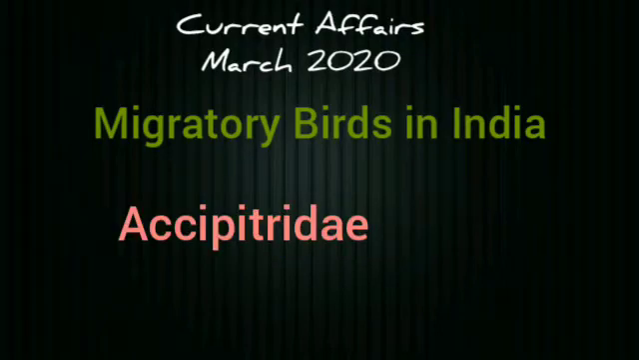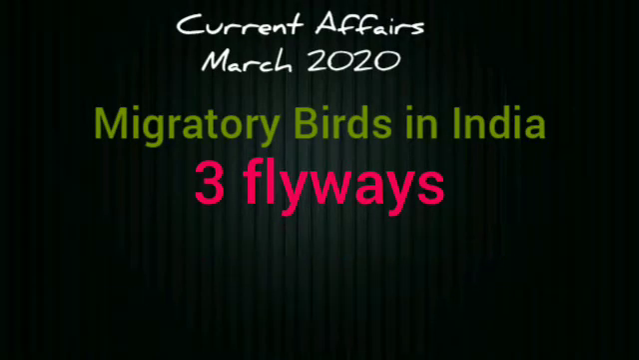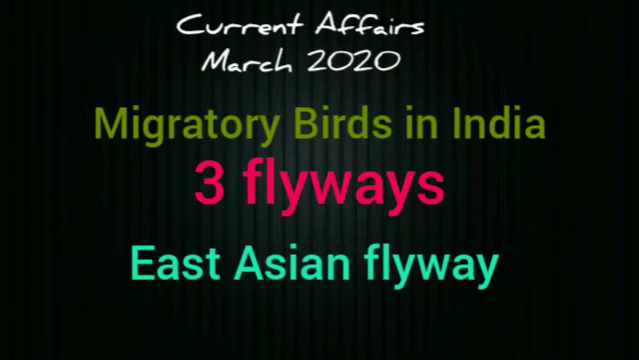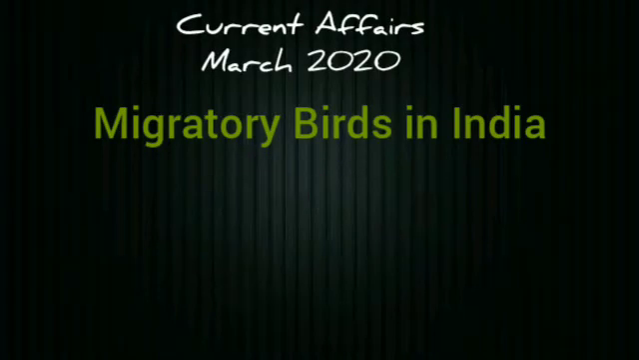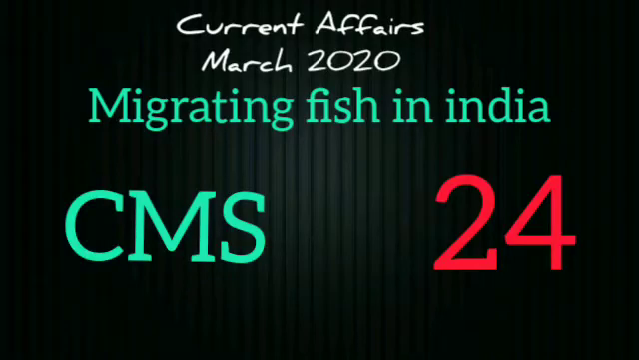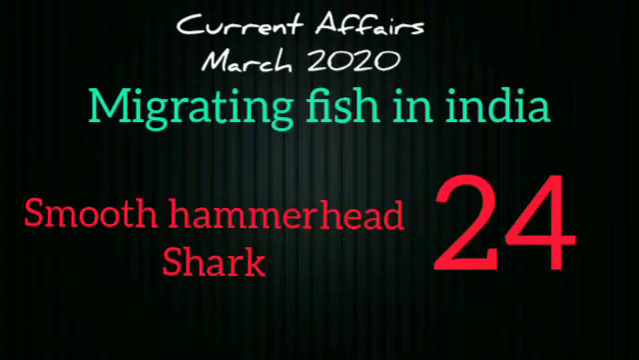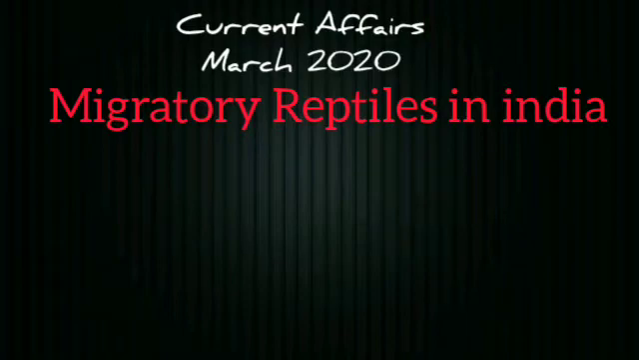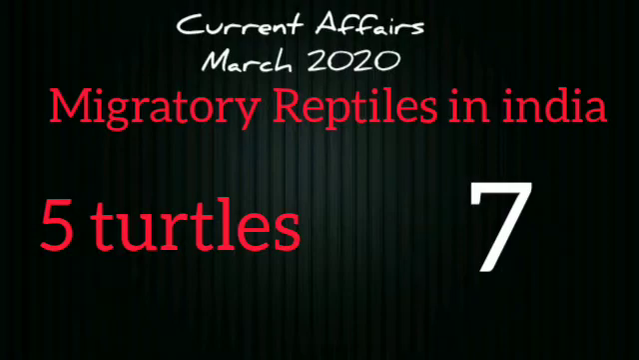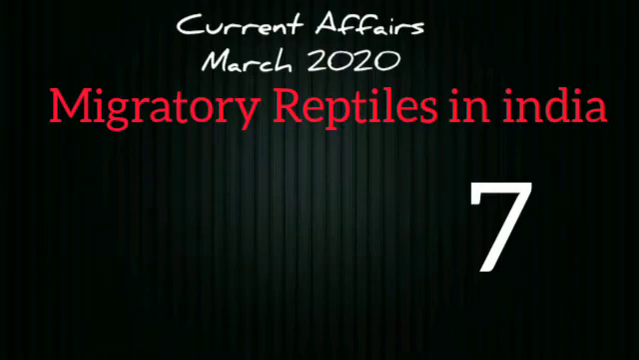And in our country we have 3 flyways. In those flyways, the flight paths are used by birds and they are the Central Asian flyway, East Asian flyway and the East Asian Australasian flyway. And now migratory fish. The total number of migratory fish species from India under the CMS now stands at 24. Recently, the Oceanic white-tip shark and the smooth hammerhead shark are the new additions into the list. And then migratory reptiles. We have 7 reptiles which include 5 species of turtles and the Indian gharial and saltwater crocodile. These are the species in the CMS list that are found in India.